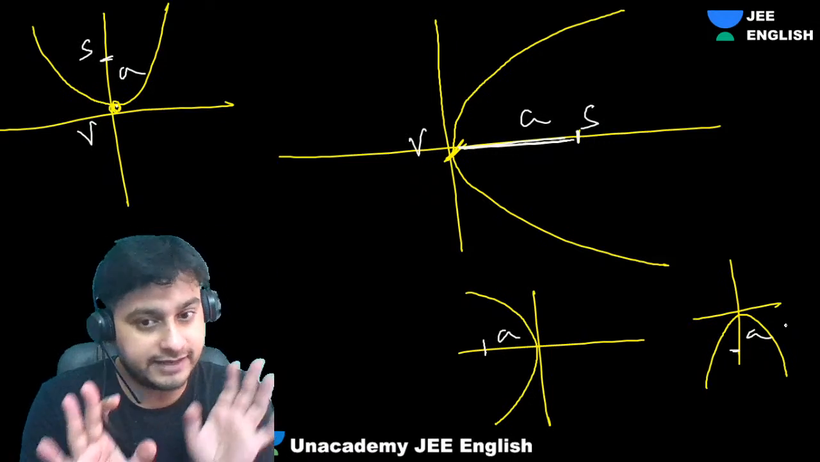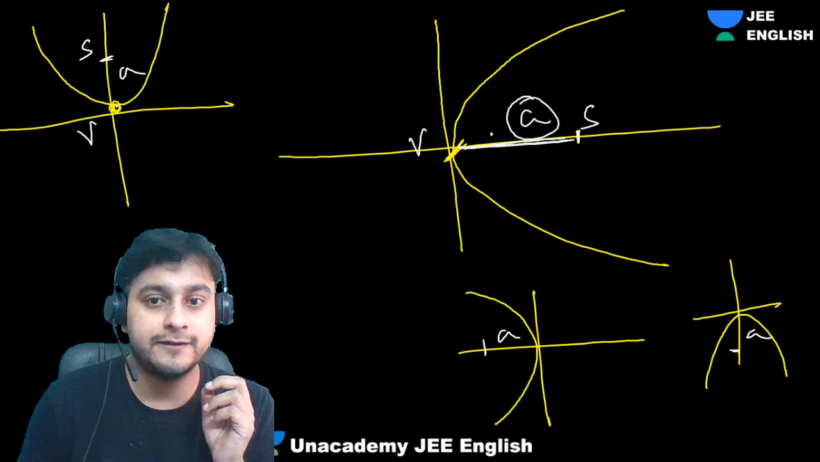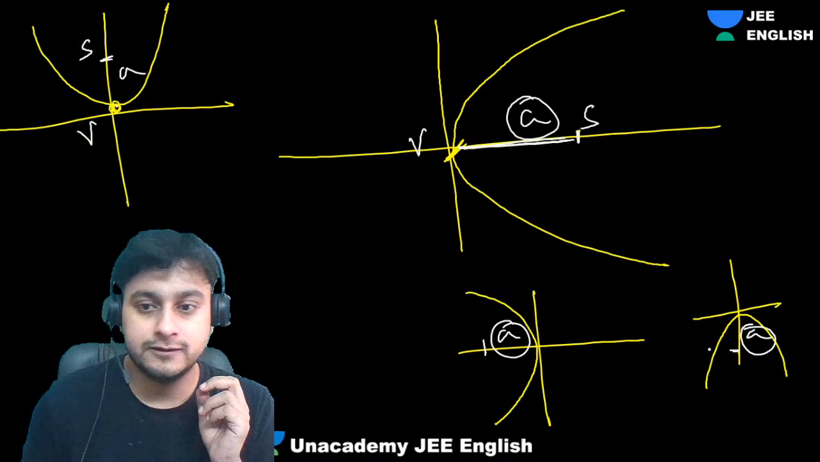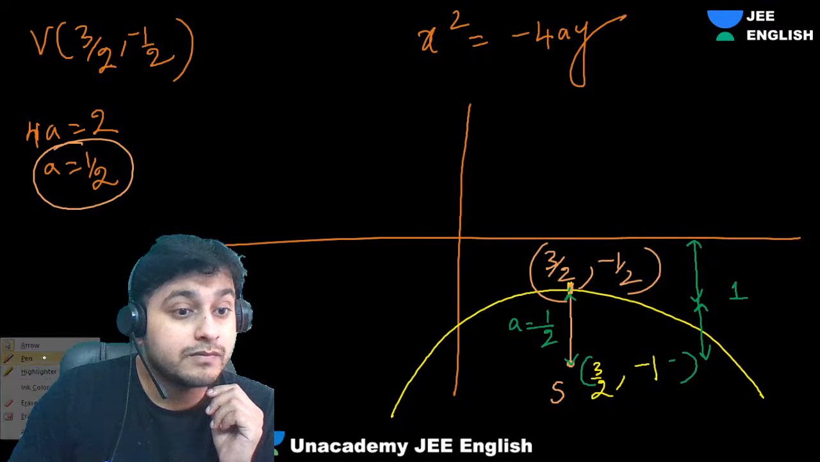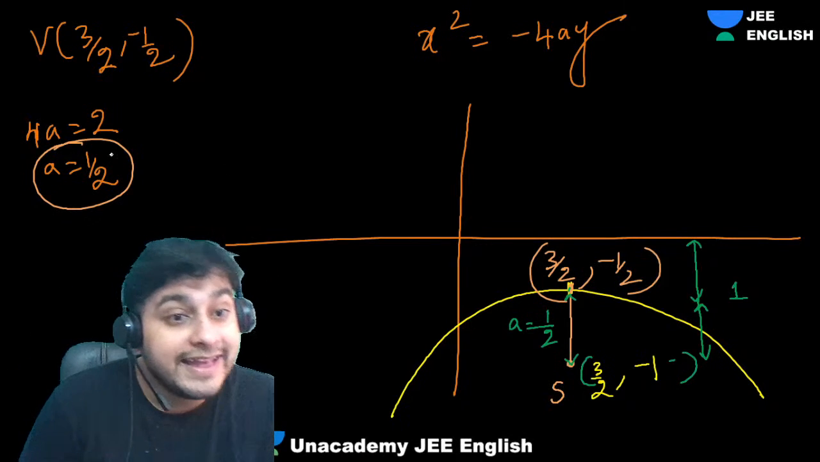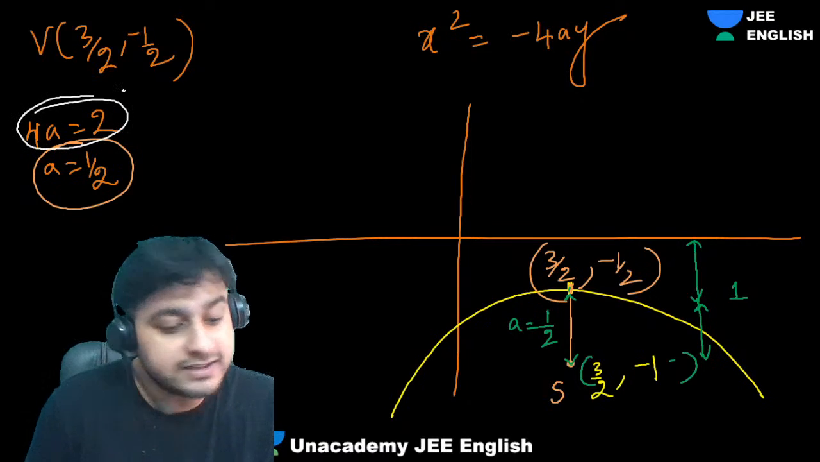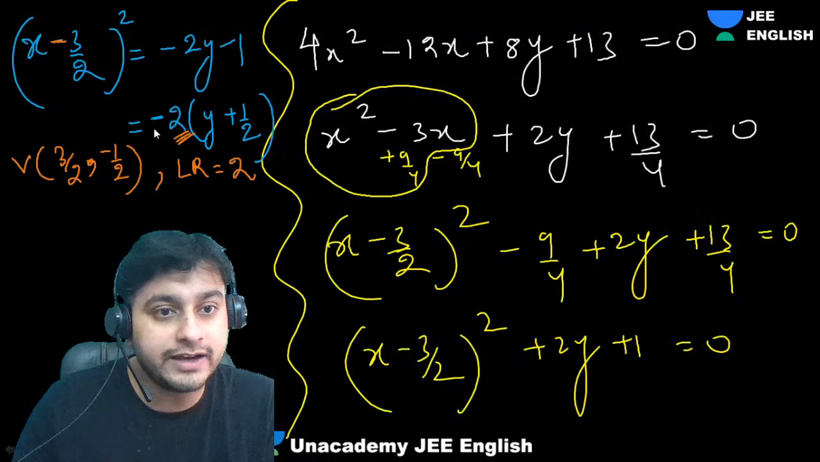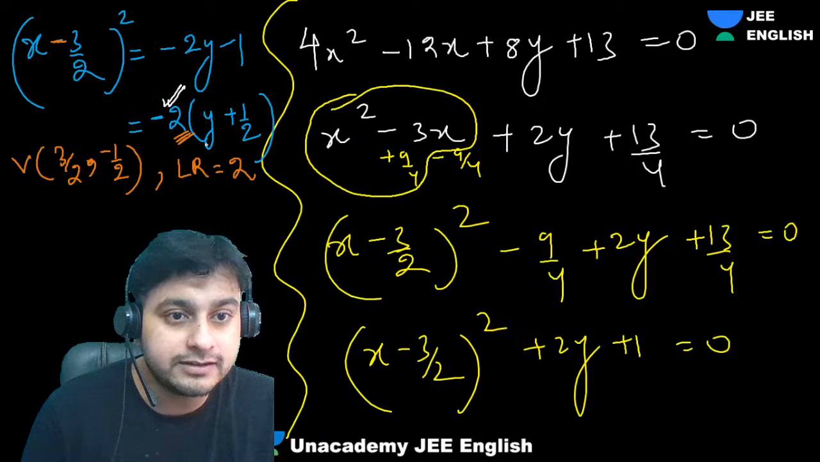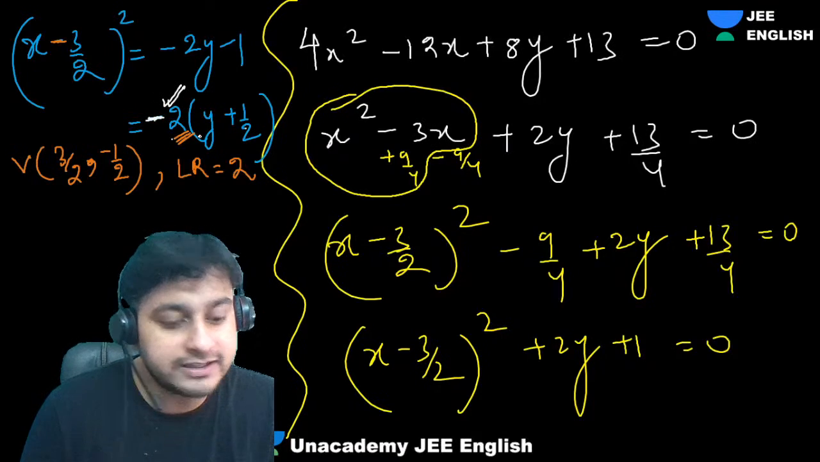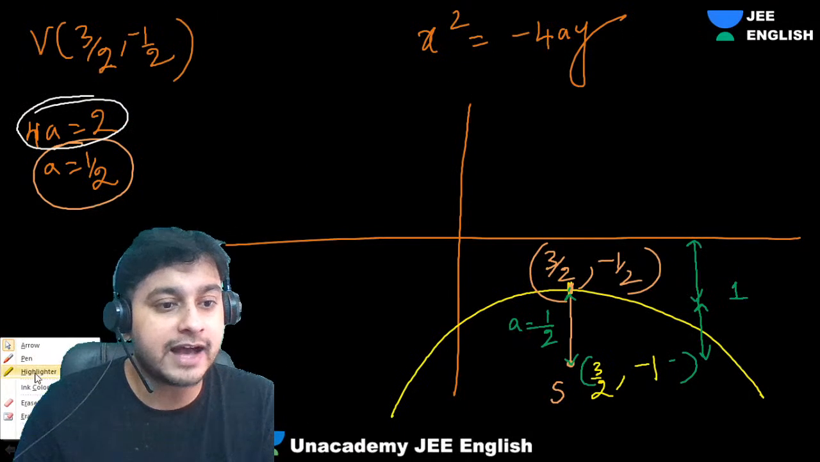See here. First, tell me the answer, Bharadwaj. Isn't the distance between vertex and focus A? Right? Correct? Now see here, concentrate. A is given, did you understand this step? 4A is 2, right? Whatever is the coefficient, we get that as 2, that is the magnitude. Comparing with x square equals minus 4ay, we got 4a is 2, a is half.